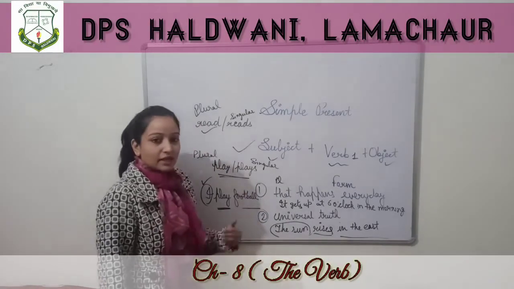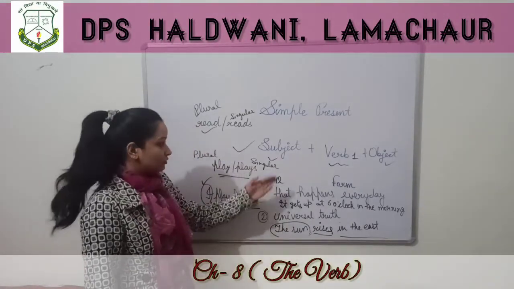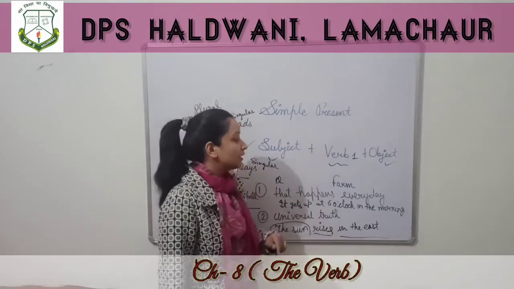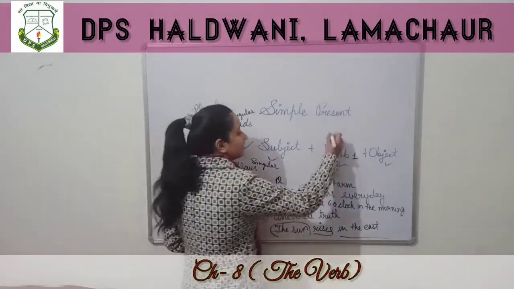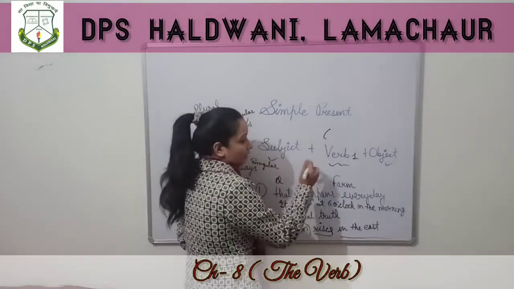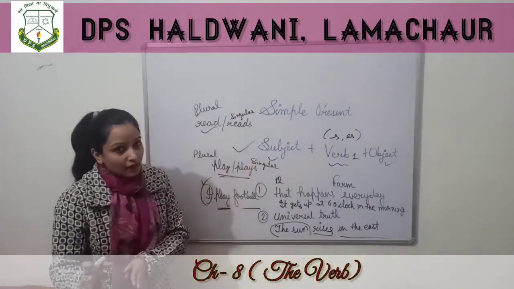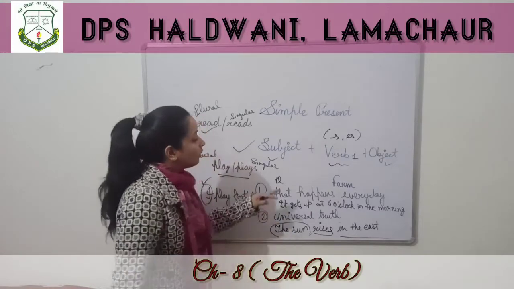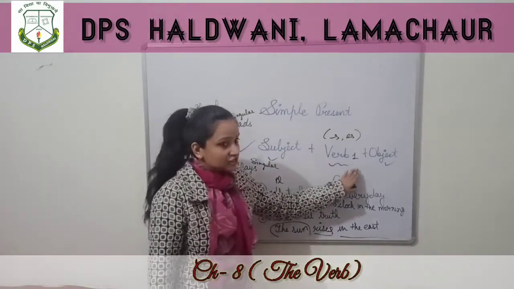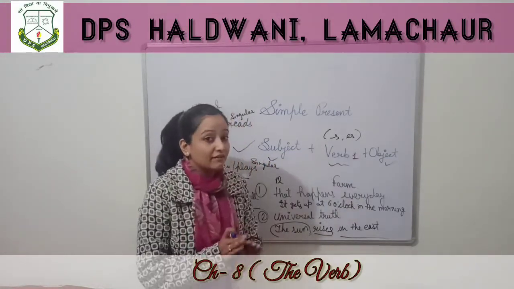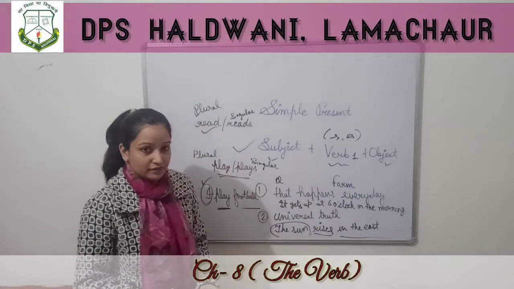To form these sentences under simple present tense, we use subject then verb first form. And whenever required, according to the subject verb agreement, we add s or es with singular verbs. Not always.